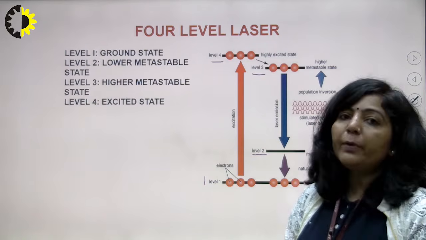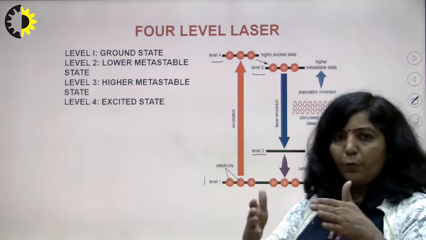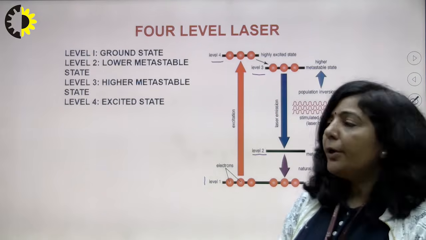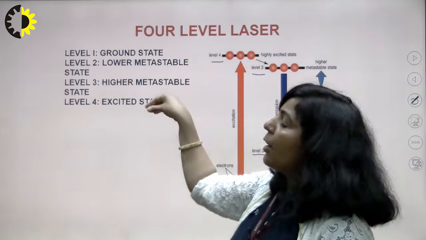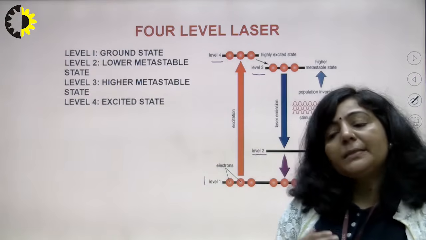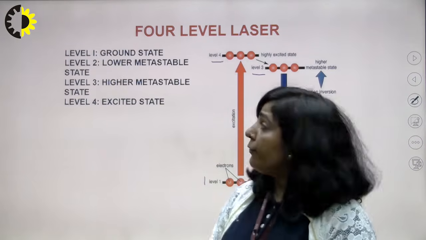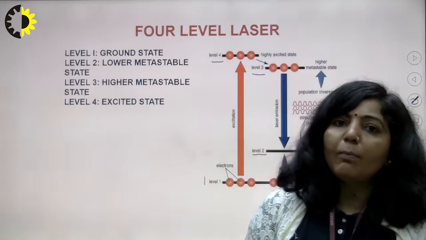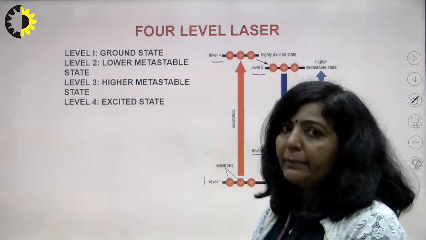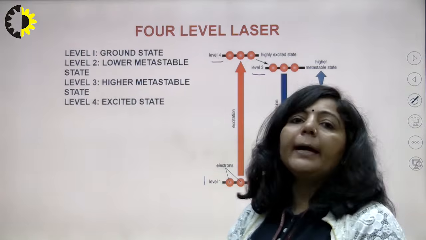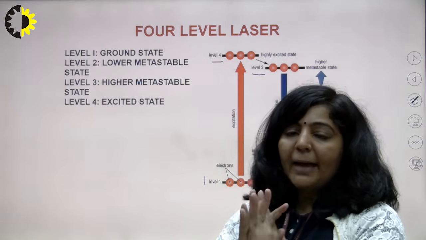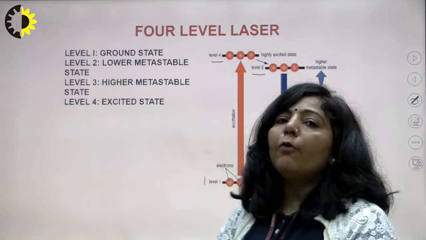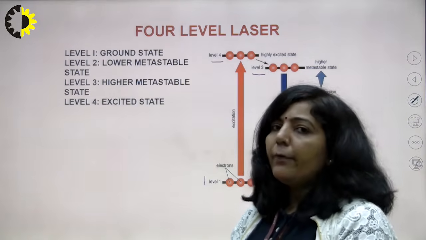Now in a 4-level laser, you have an assembly of atoms, and in that assembly, atoms are distributed in these 4 energy states. Means these are the 4 possibilities where atoms can exist. But you know that the ground state is the most stable state. Most of the atoms will try to remain in that particular state, so the maximum population is in state number 1. In state number 4, which is an excited state, few atoms can be present.